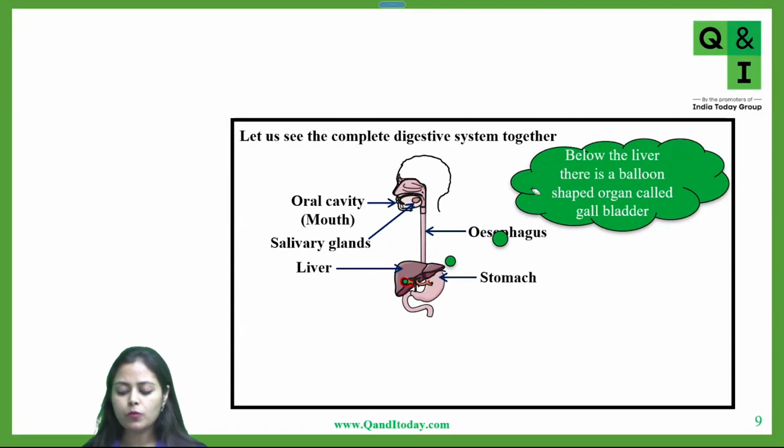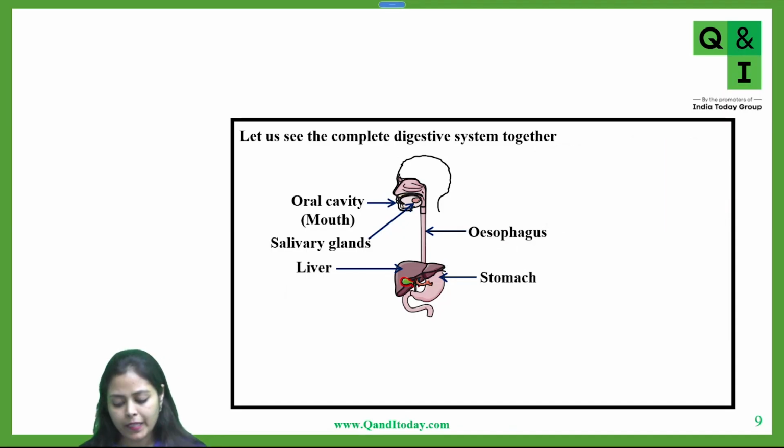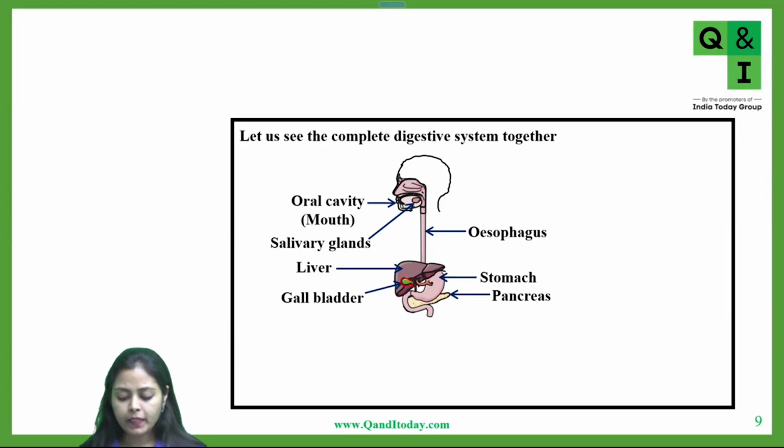The gallbladder basically stores the secretion of the liver. The liver has produced some secretions and temporarily they are stored in the gallbladder. Once the food reaches the small intestine of the alimentary canal, only then would your bile secretions, your liver secretions, be released. Next, behind the stomach, you have the pancreas.